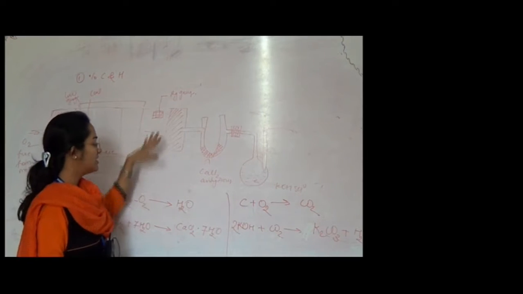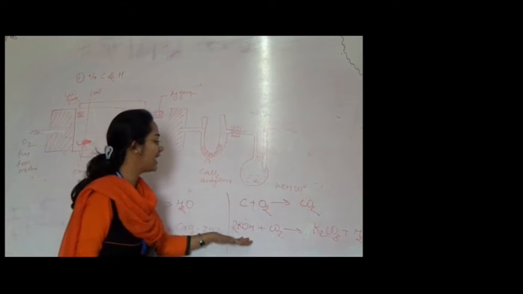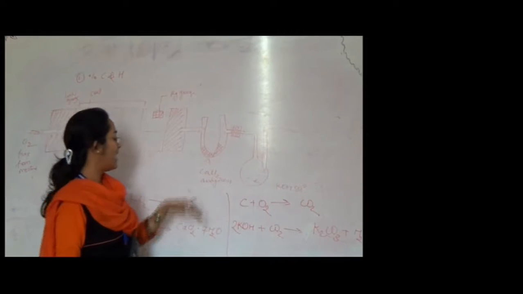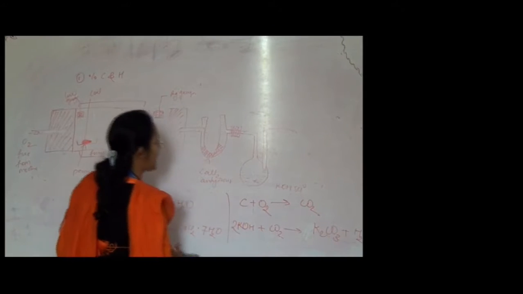Okay. So this is a very simple procedure, and these are the two reactions that take place in the U-shaped tube and this KOH bulb. And by this we can determine the percentage of carbon as well as hydrogen.